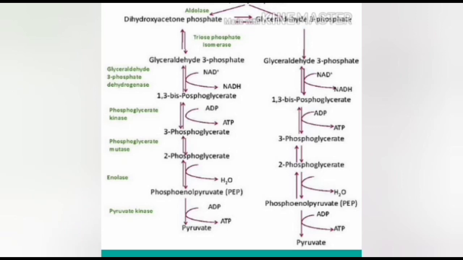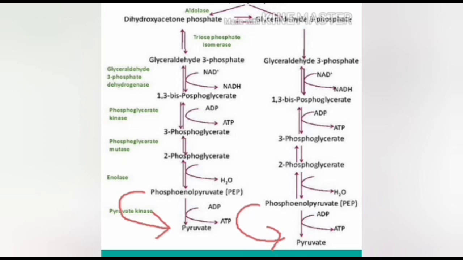The 10th reaction is dephosphorylation. It is the last step of glycolysis. It is also a dephosphorylation, or we can call it phosphorylation 2. The first phosphorylation took place at the conversion of 1,3-diphosphoglycerate into 3-phosphoglycerate, where 2 ATP molecules are produced. But the last one is the second phosphorylation, or dephosphorylation. In this, 2 moles of 2-phosphoenol pyruvate are converted into 2 moles of pyruvate or pyruvic acid.